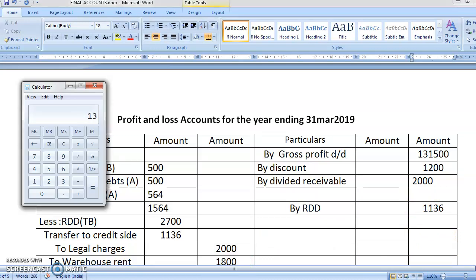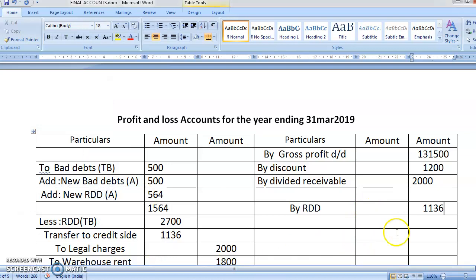So it is 131500 plus 1200 plus 2000 plus 1136. So your total is coming to 13586. Okay, we'll just keep it on. Later on we'll do it.